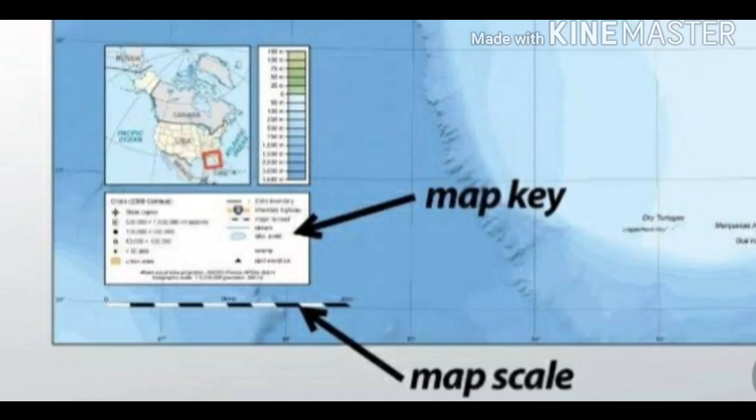Scale. We cannot make maps showing the actual size of the place.